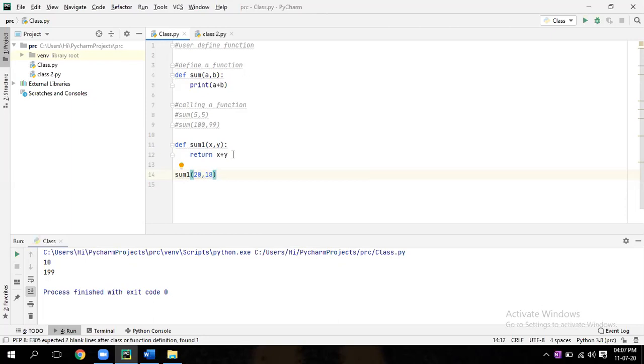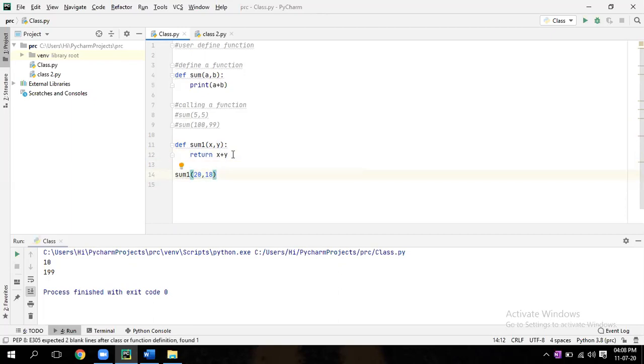That means it is stored somewhere. To display, you have to print. Now give print here, print the whole thing, in the output, while calling the function.